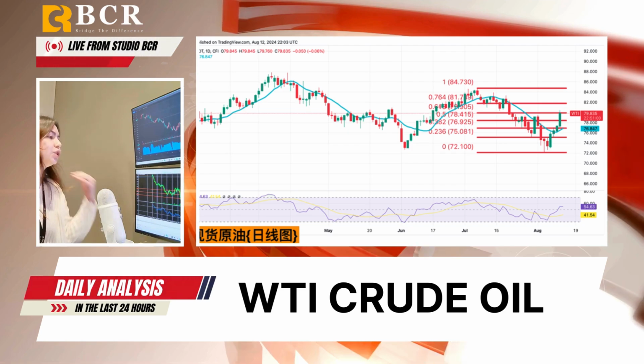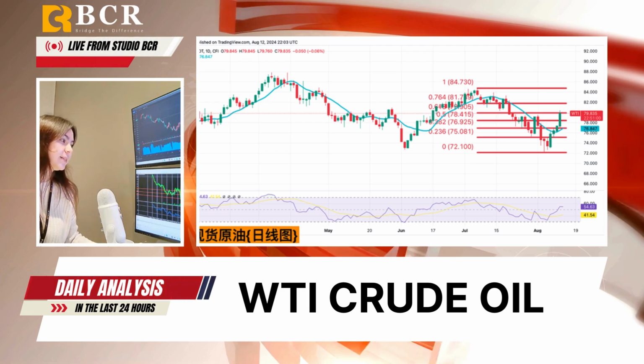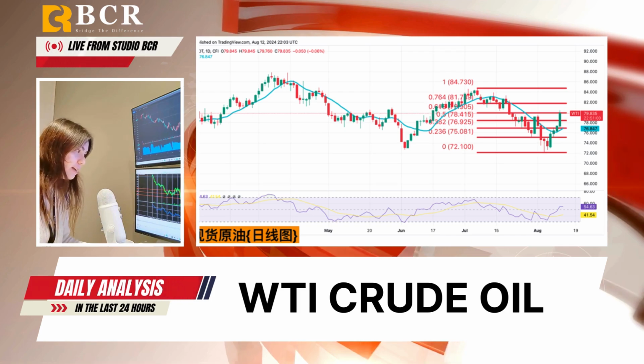China's CPI for July rose 0.5% year-on-year, beating expectations and further supporting oil prices. If oil prices continue to rise, key resistance levels to watch are $78.17, the 200-day moving average, $78.41, the 50% Fibonacci retracement, and the recent high of $80.40.